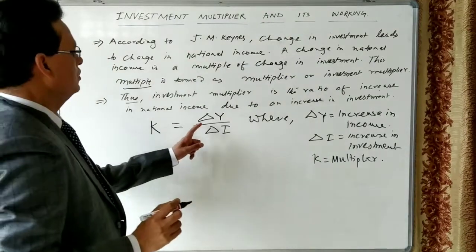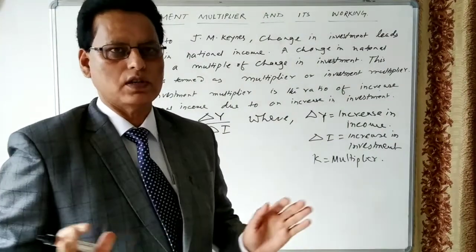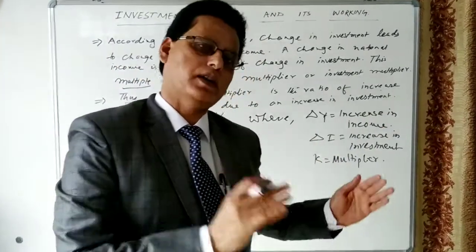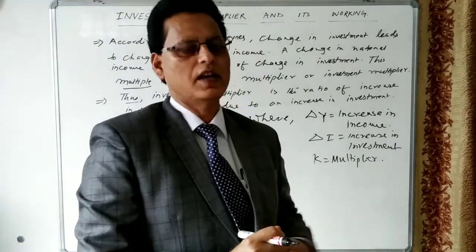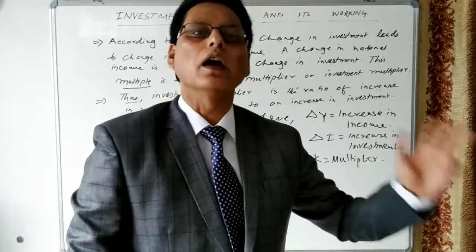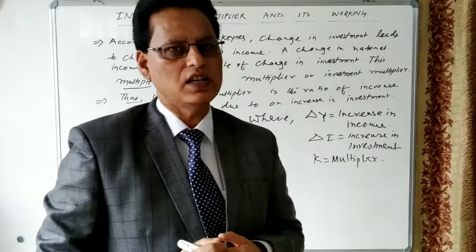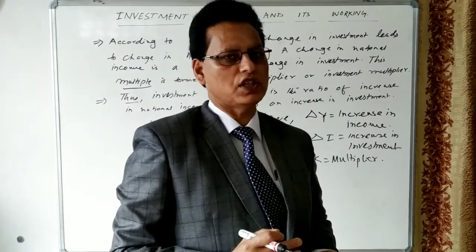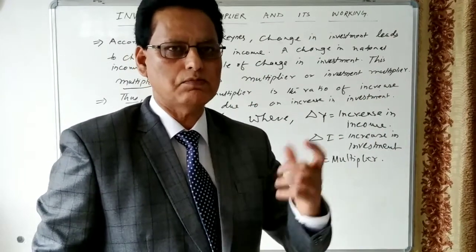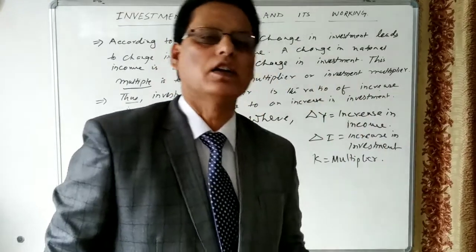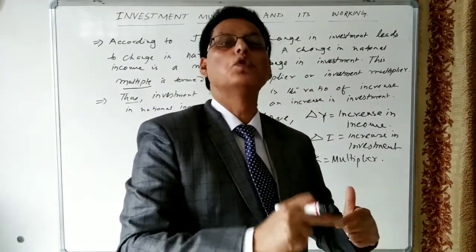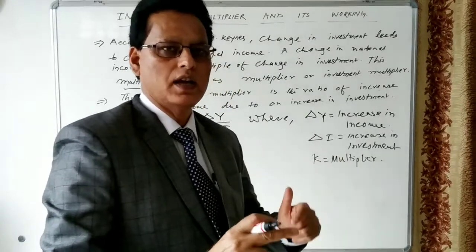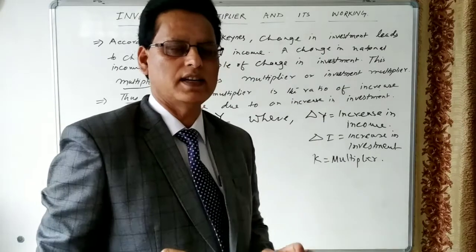Suppose in the economy 100 crores is used for the construction of a road. Certainly, on one side investment takes place, and on the other side it creates income. Those who receive the income will use it for consumption expenditure, and those who receive that consumption expenditure, it becomes their income. So the money will go on and on in the economy, and the increase in income will be more than the increase in investment.